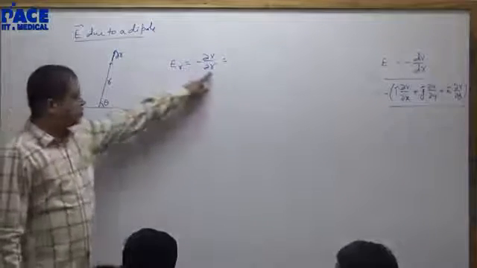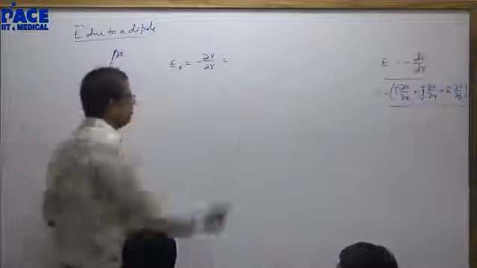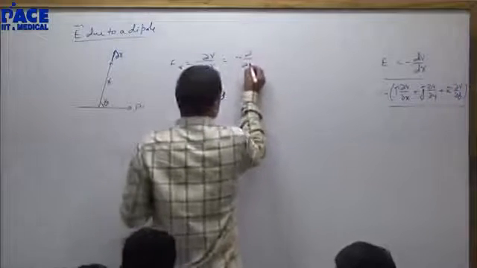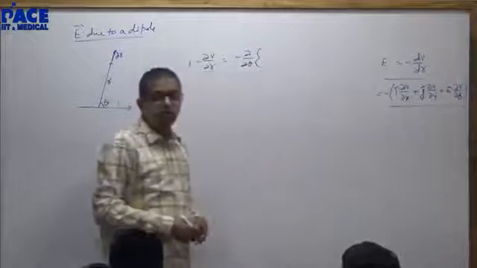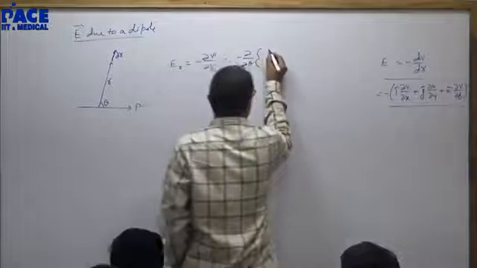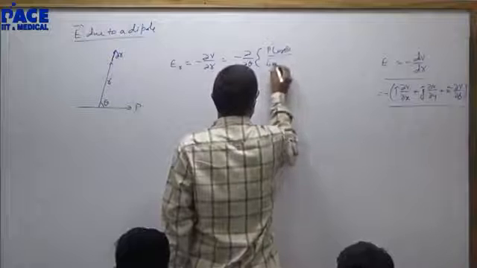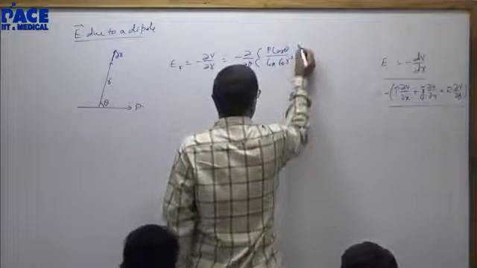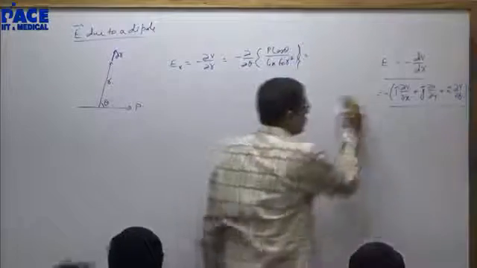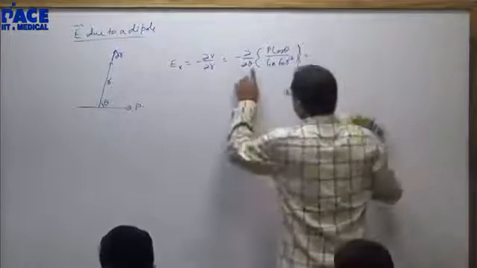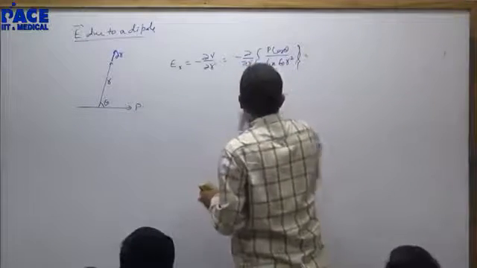You are differentiating with respect to r, keeping theta constant. Minus del V by del r. Can you tell me the expression for potential? P cos theta by 4 pi epsilon naught r square. Why are you differentiating with respect to r?